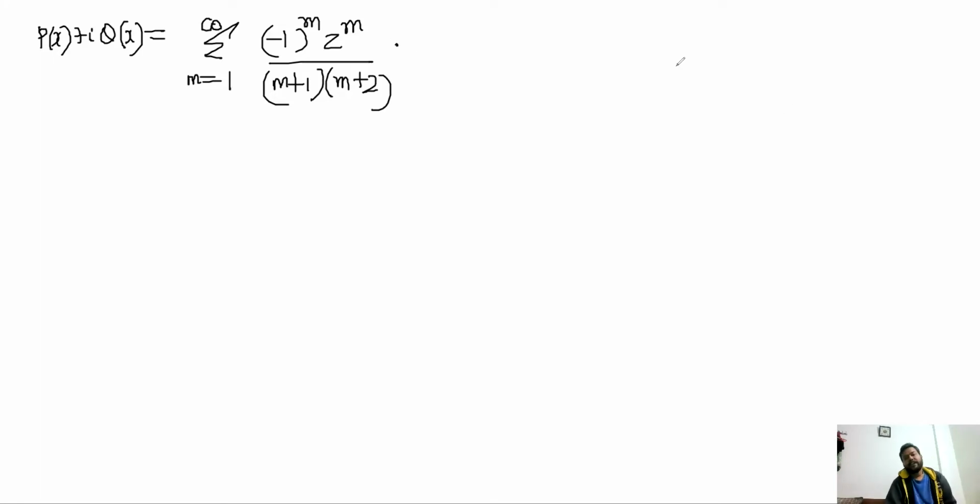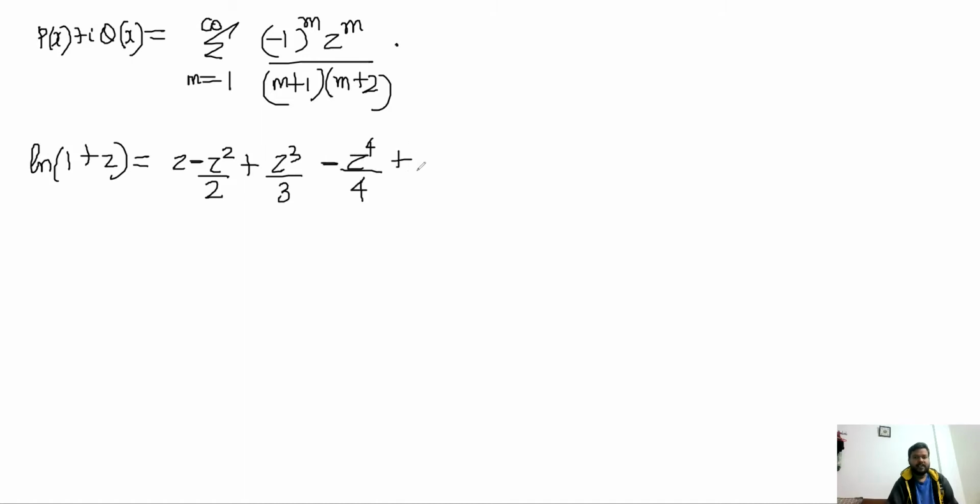Now what we know is this particular theorem from Taylor series: ln(1+z) equals z minus z²/2 plus z³/3 minus z⁴/4 and so on. This is Taylor's series from calculus.